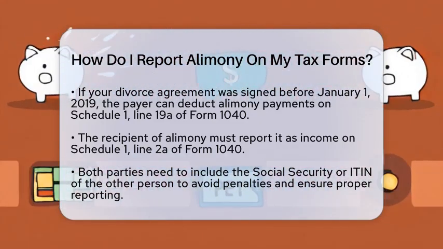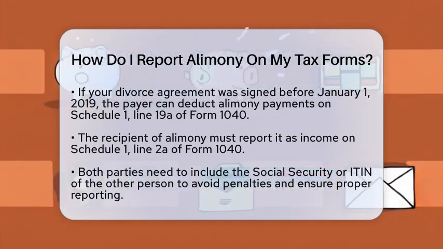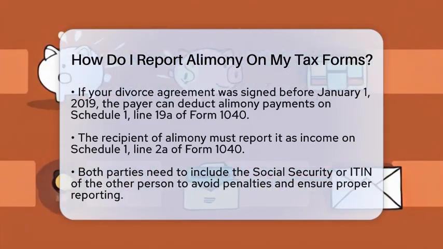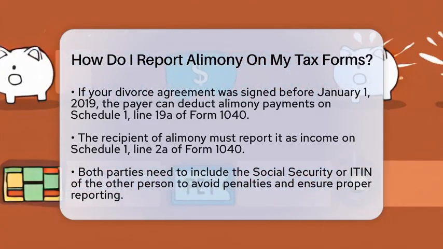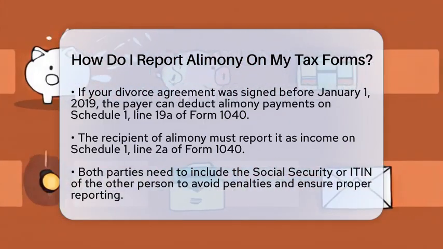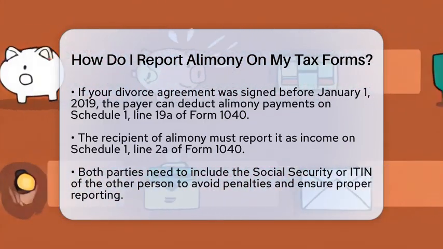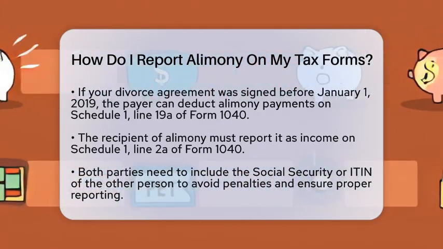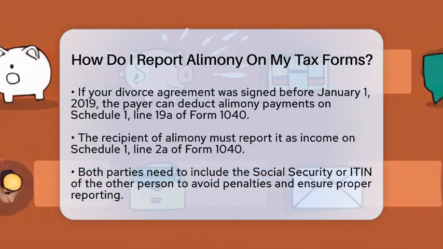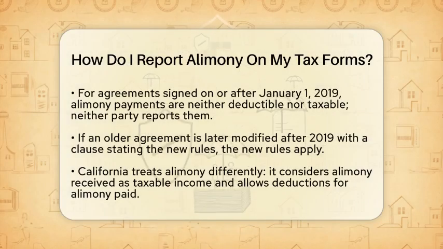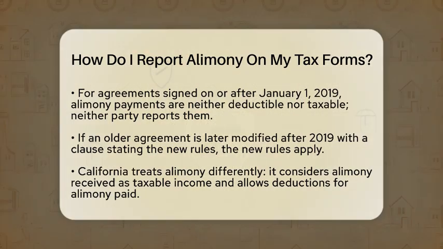If your agreement was signed before January 1st, 2019, the rules are different from agreements signed after that date. For agreements signed before January 1st, 2019, the person paying alimony can deduct those payments on their federal tax return. They do this by including the total amount paid on Schedule 1, line 19 of Form 1410. You also need to include the Social Security number or individual taxpayer identification number of the person receiving the alimony. If you do not, you might face penalties and lose the deduction.